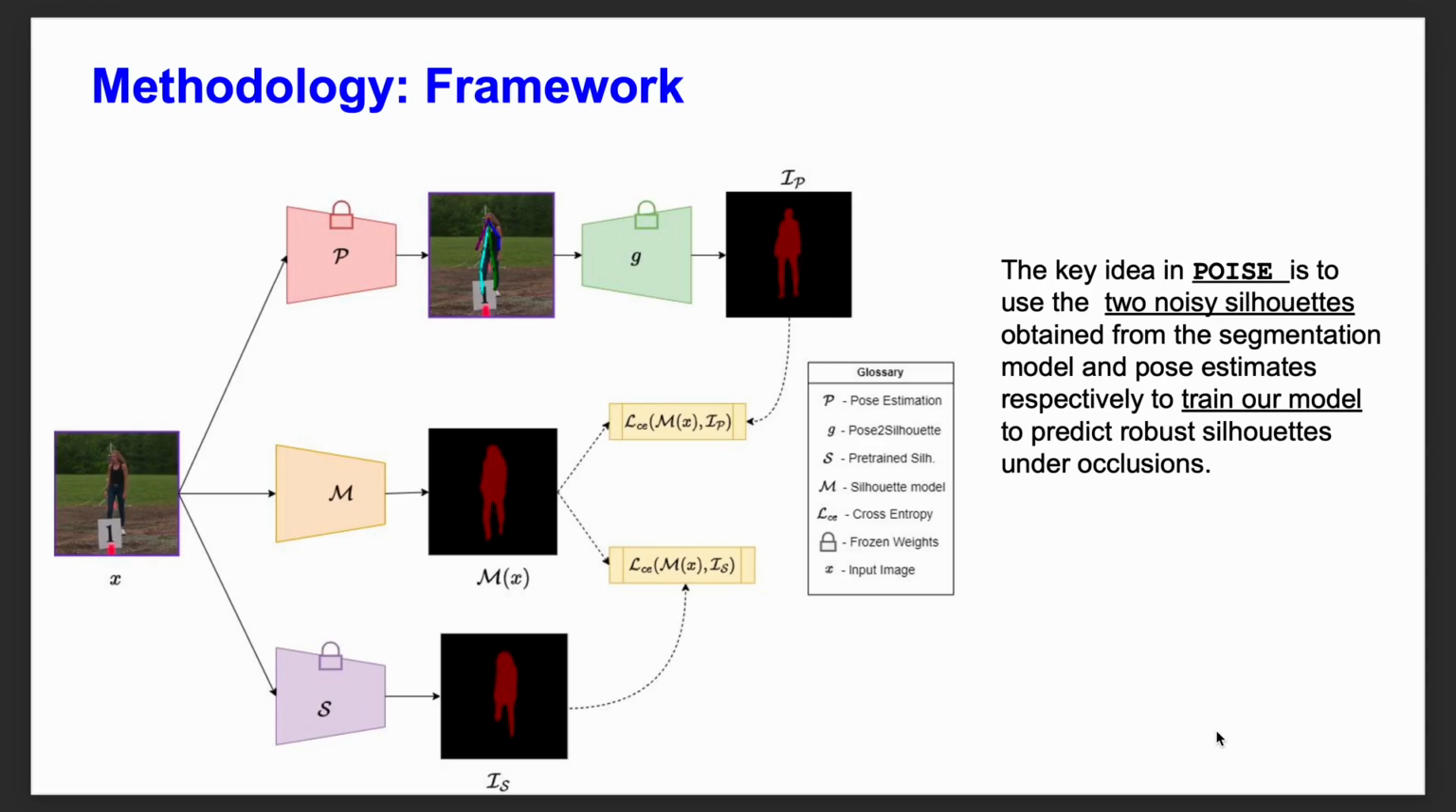Note that as POISE is a self-supervised method, it does not require ground truth annotations for training. The learning of the model M relies solely on these two noisy silhouettes, IS and IP. Now in order to estimate IP, we first need to train a model P and a model G. So we will now look into how we train the model P and the model G.